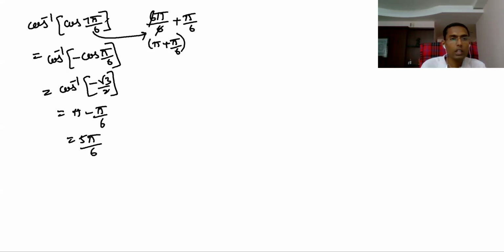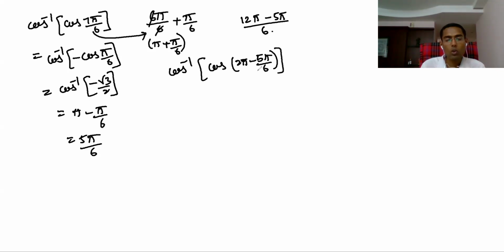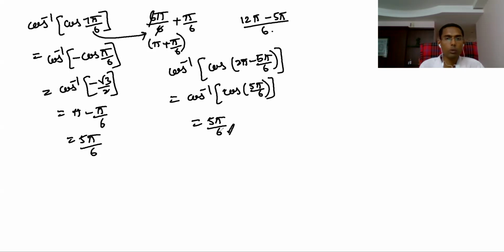One more way you can directly do it: cos inverse of cos of 7 pi by 6. You can write 7 pi as 12 pi minus 5 pi, na? By 6. If you don't get a negative, it's good, it will become easy. That means 2 pi minus 5 pi by 6. Yes or no? 2 pi minus theta you should write. Then for 2 pi minus theta, this is the fourth quadrant, so you can write cos directly. So 5 pi by 6 you can directly get. Like this also you can do.